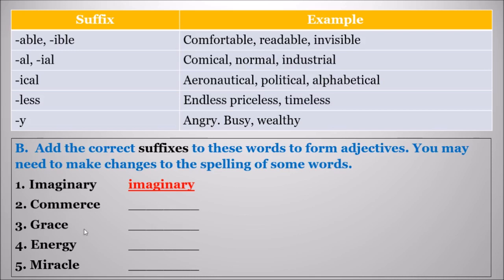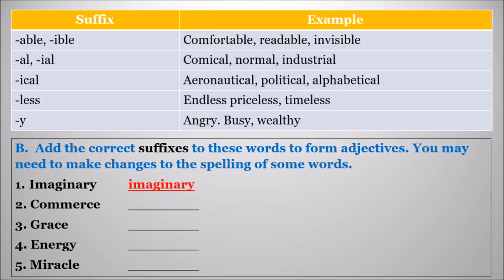Commercial. Grace becomes graceful. G-R-A-C-E-F-U-L. Energy becomes energetic. E-N-E-R-G-E-T-I-C. And miracle becomes miraculous. M-I-R-A-C-U-L-O-U-S. Miraculous.